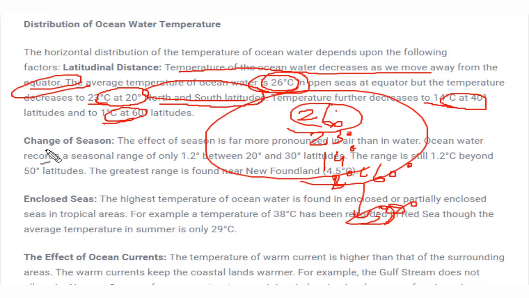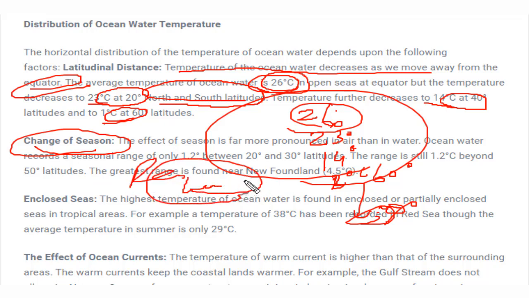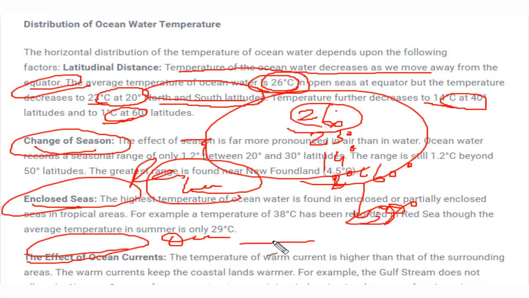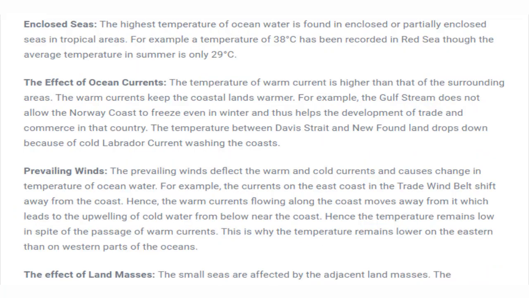Now what are the factors responsible? Changing season. If at some places rainfall is there or winter season is there, during winter the temperature would be lesser as compared to the temperature in summer. Enclosed sea means the closed sea or the open sea. And next is the effect of ocean current. Ocean current means the movement of water, energy on the surface of water. Since there is continuous movement, the temperature will also vary from place to place because of this movement. Wherever the movement is more, the temperature would be less.